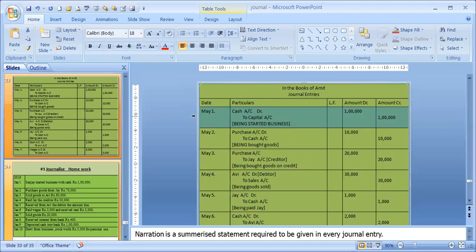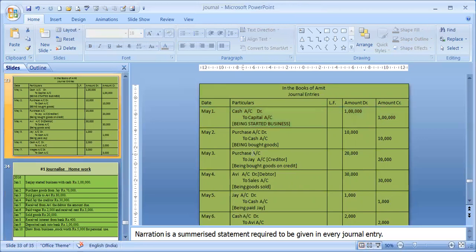To capital account we write. Being started business. This is the narration. This is the information about the entry which we have passed. And the amount is 1 lakh in the debit and 1 lakh in the credit. They should be written parallelly. See, cash straight away in the same line 1 lakh. In the capital also, same line 1 lakh.